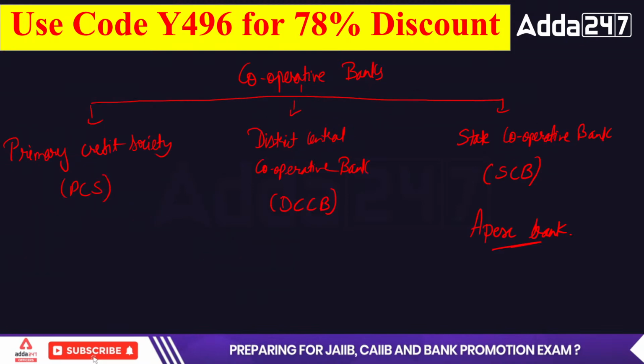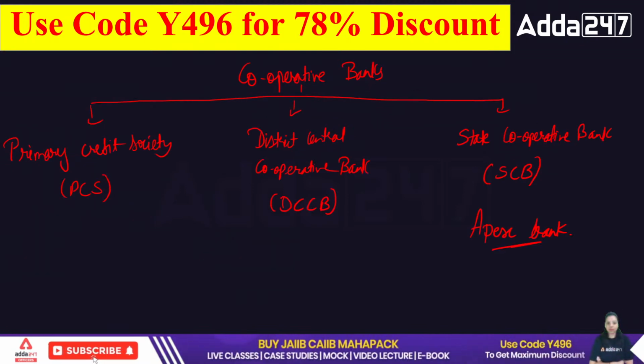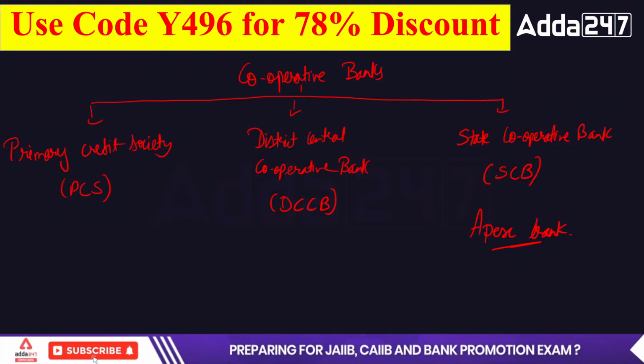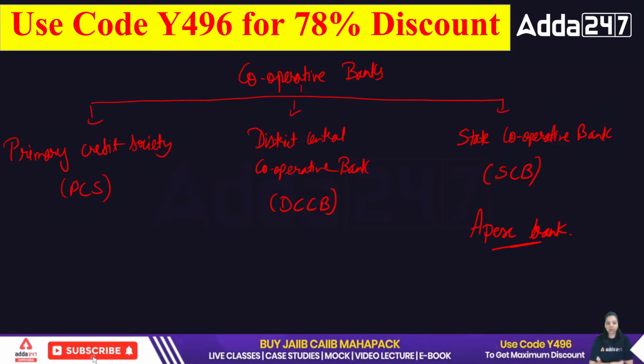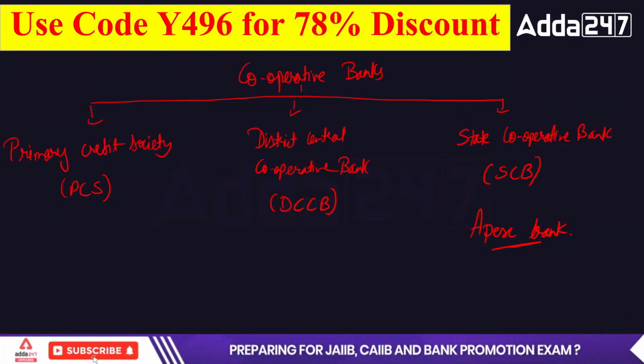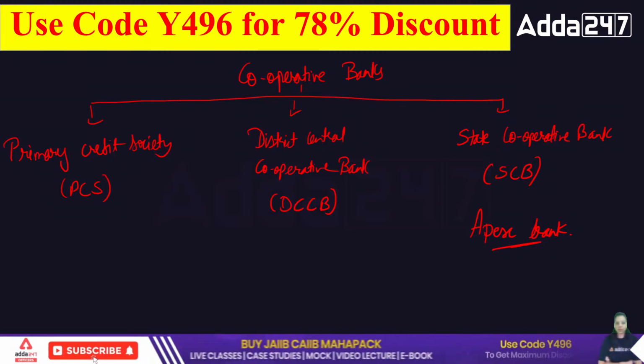Okay, next. Then we have the cooperative bank. Cooperative banks mainly work for agriculture sector development. Primary credit societies provide short and medium-term loans to agriculture in the villages. District central cooperative banks provide medium-term and long-term loans to farmers in the agriculture sector at the district level. Then there is the state cooperative bank.